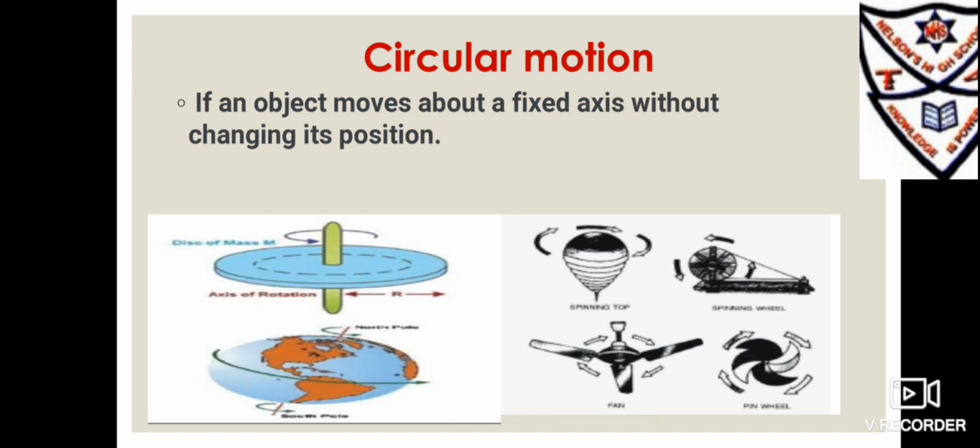Circular motion: if an object moves about a fixed axis without changing its position. For example, a ceiling fan, a giant wheel, a merry-go-round, a spinning wheel, and a spinning top.